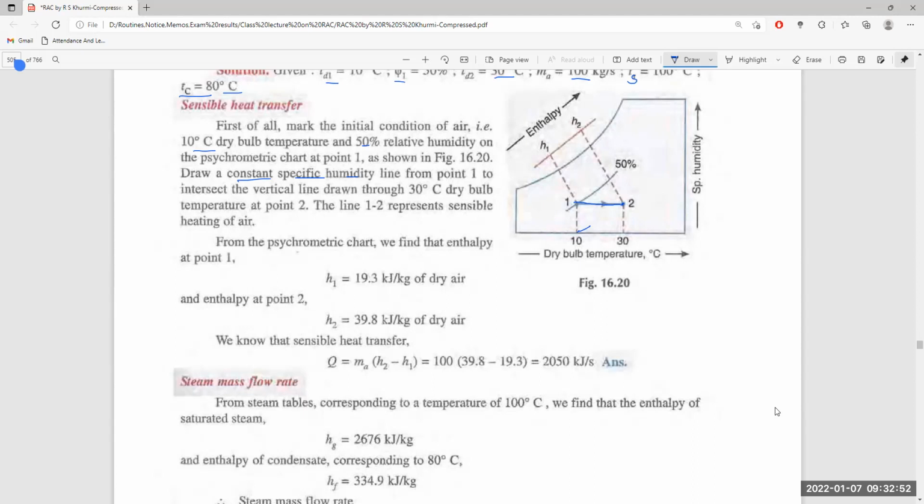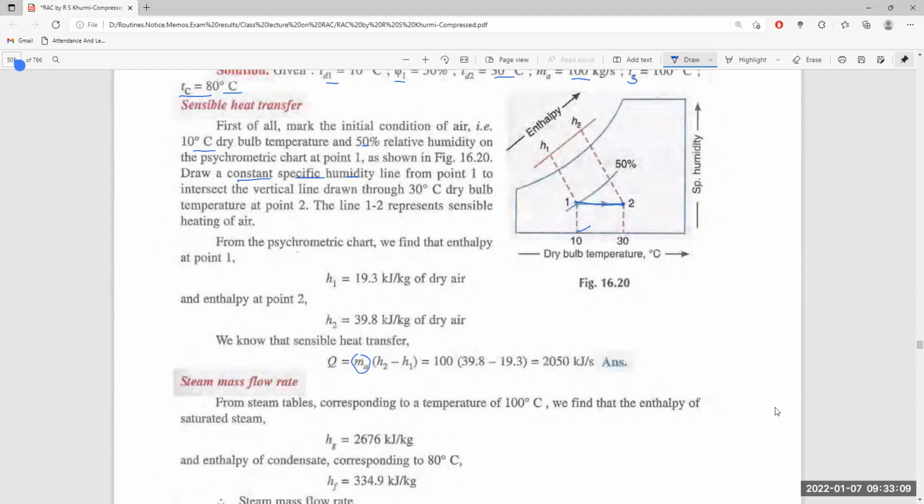Thus the sensible heat transfer is the mass of air, which is 100, multiplied by H2 minus H1, the enthalpy at the final state minus the enthalpy at the beginning. So it is equal to 1013.250 kJ per second. It is the sensible heat transfer.